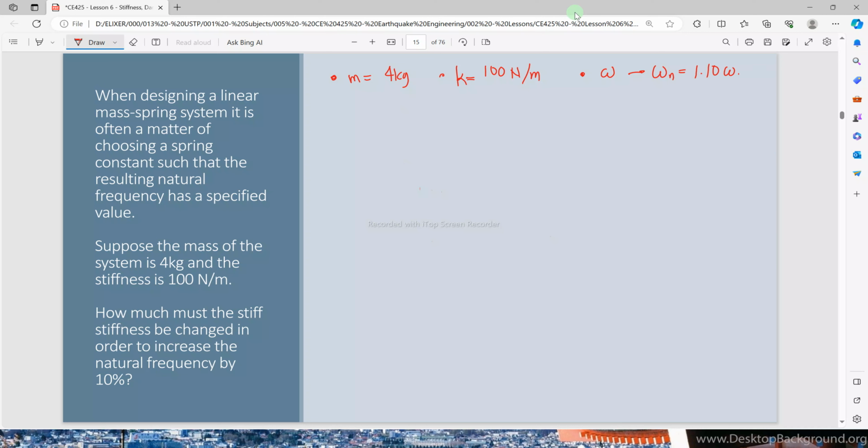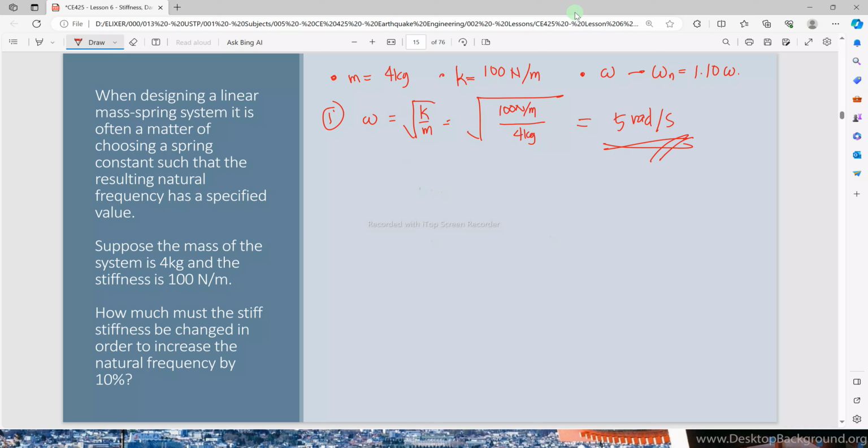So how do we solve this? Very simple. Initially, of course, we get the frequency first. The initial frequency is equal to the square root of K over M, which is equal to the square root of 100 Newton per meter over 4 kilograms. So the initial frequency is just equal to 5 radians per second.